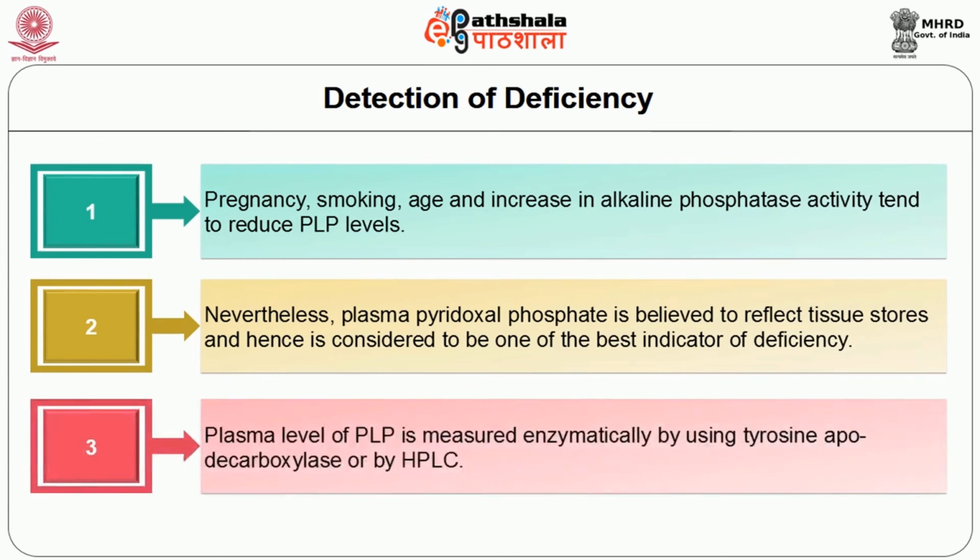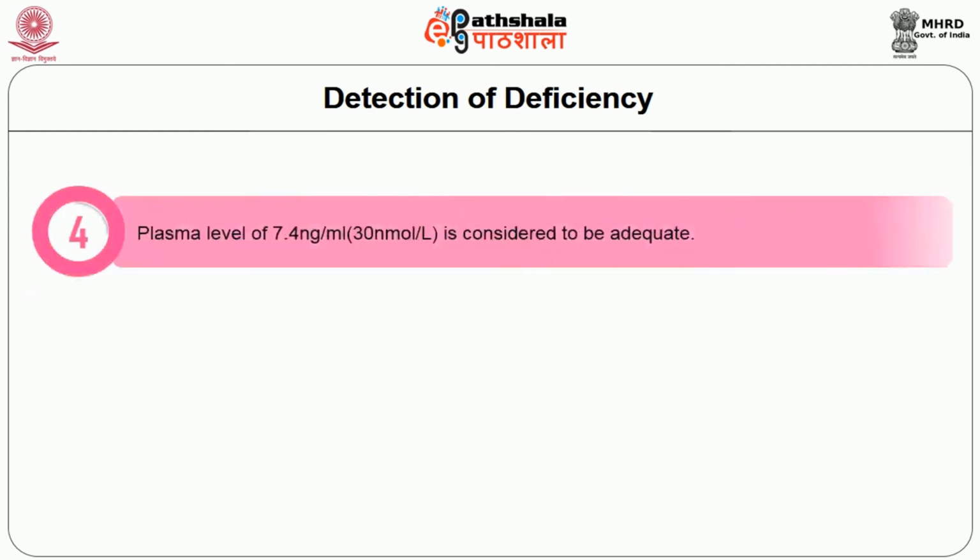Plasma level of PLP is measured enzymatically by using tyrosine apodecarboxylase or by HPLC. A concentration of 7.4 nanogram per ml, that is 30 nanomole per liter, is considered to be adequate.